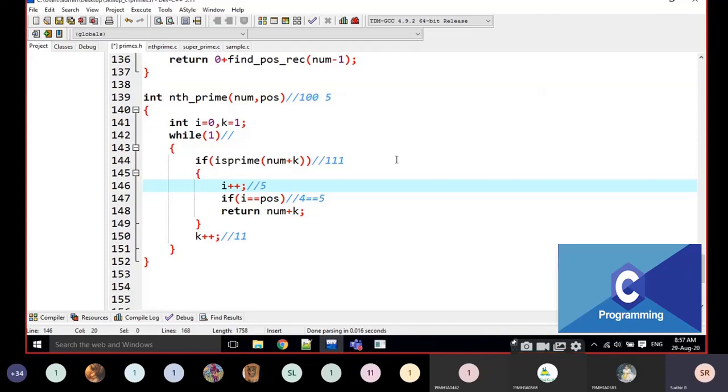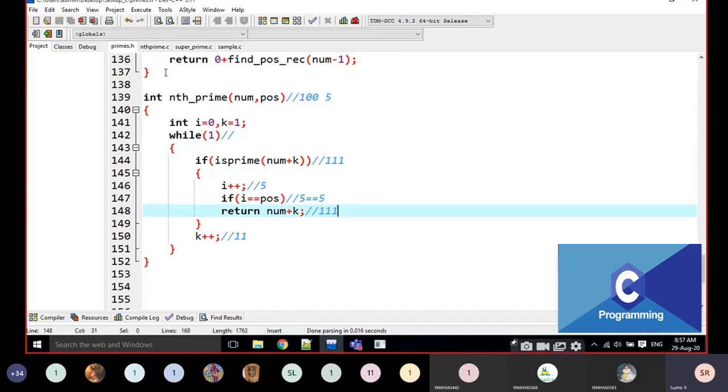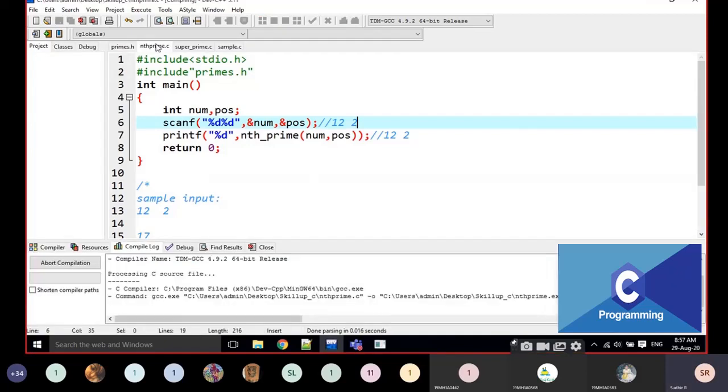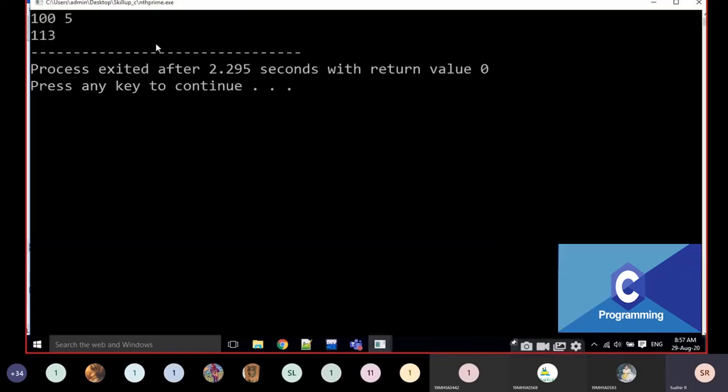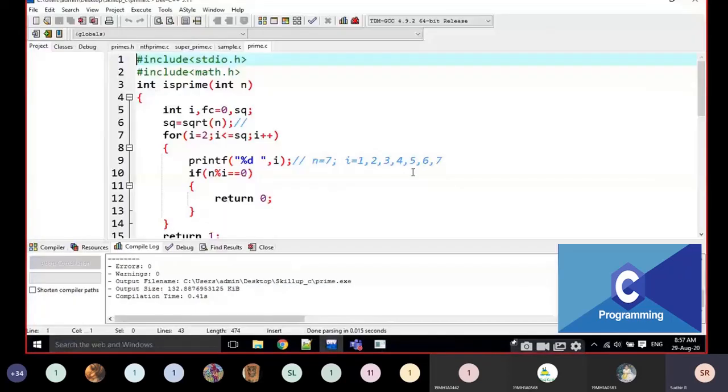Then i becomes 5. Then I am going to check here: is 5 equal to 5? Yes. Then what is n plus k? N plus k is 111. The 111 is going to be returned. That's it. For example, I am going to write here 105. The output is 113. Something is not prime here. Okay, 111 is not a prime. Okay, sorry for that.